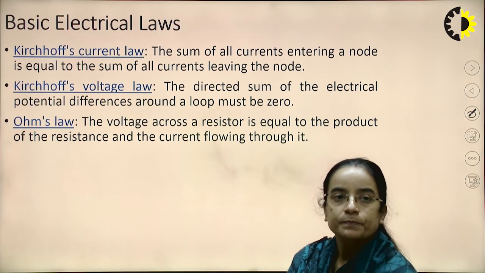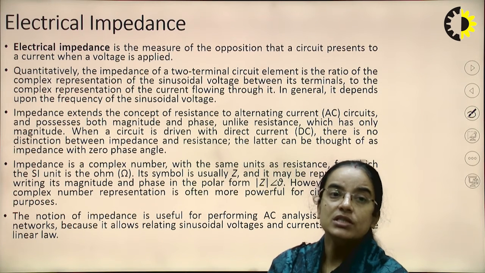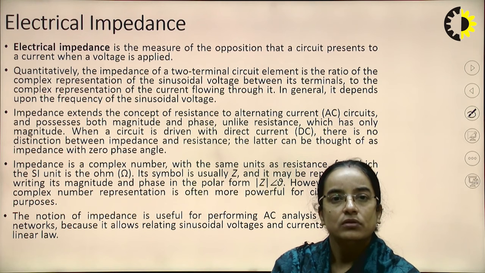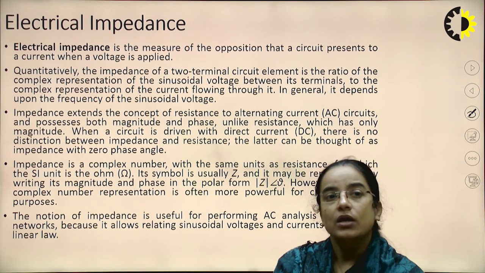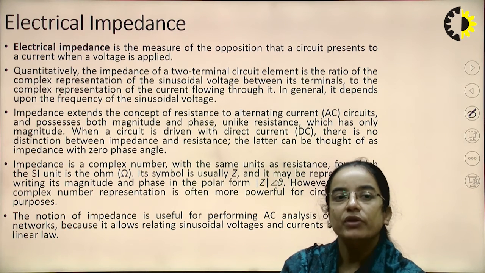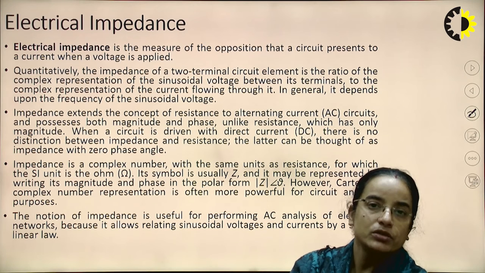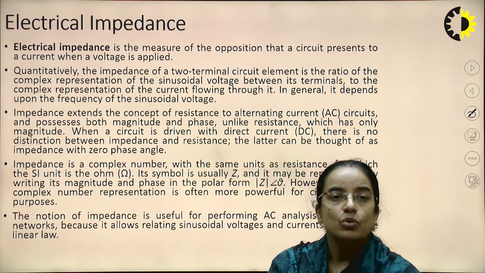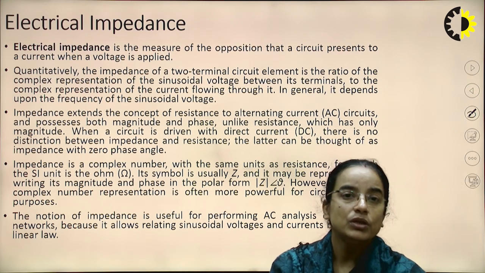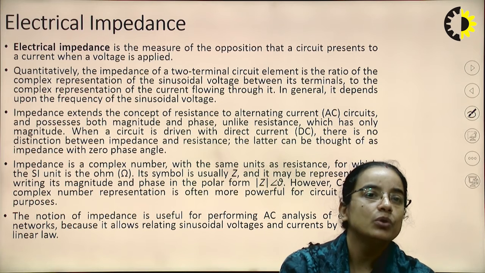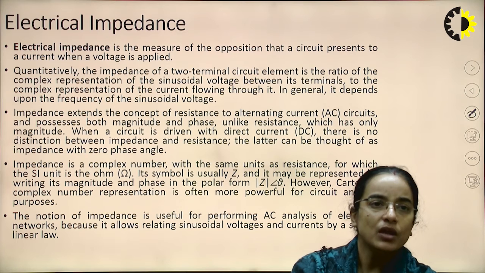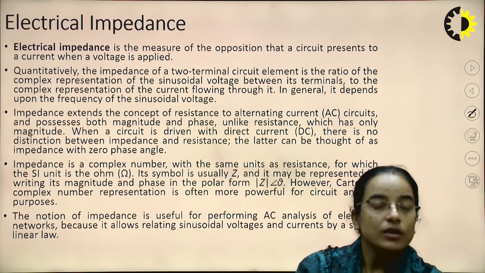In place of resistance we can say impedance also, if we are dealing with an AC network. So what is electrical impedance? Electrical impedance is a measure of the opposition that a circuit presents to a current when voltage is applied. Quantitatively, the impedance of a two-terminal circuit element is the ratio of the complex representation of the sinusoidal voltage between its terminals to the complex representation of the current flowing through it.